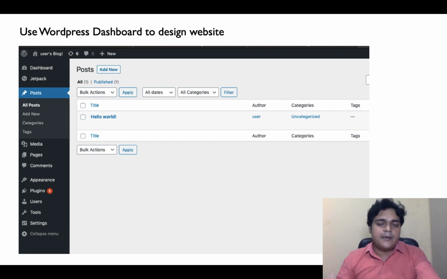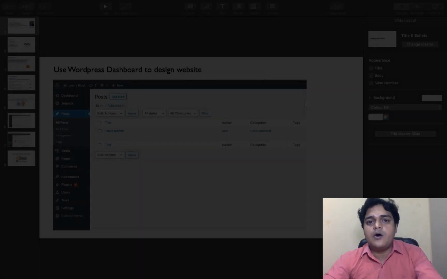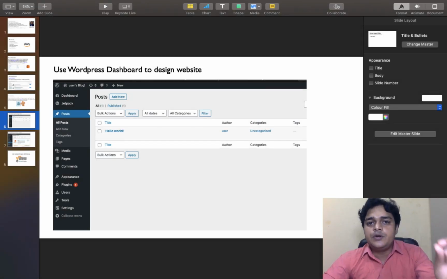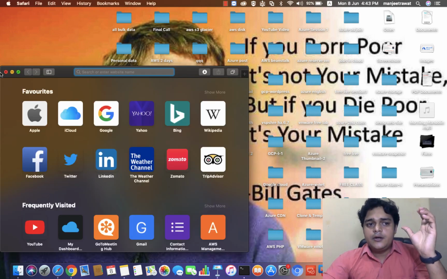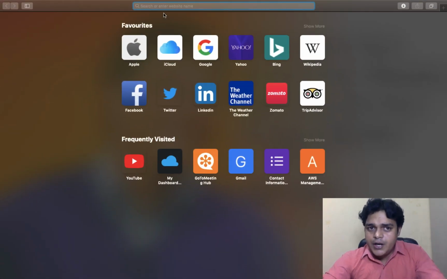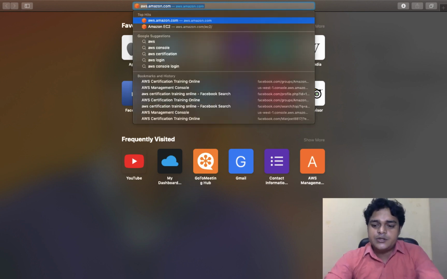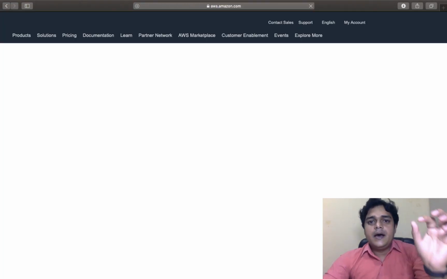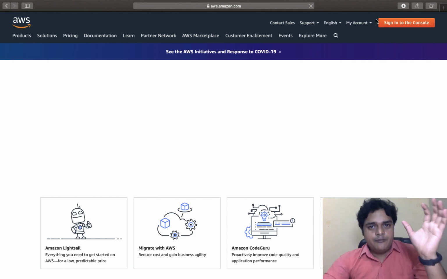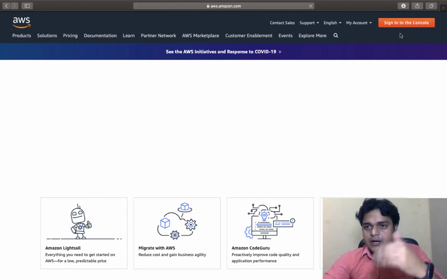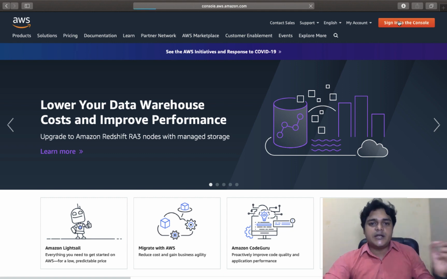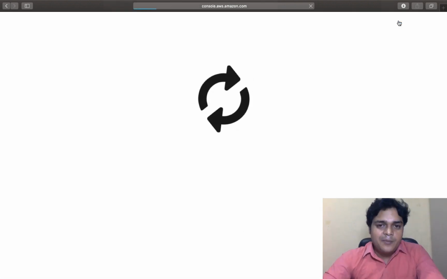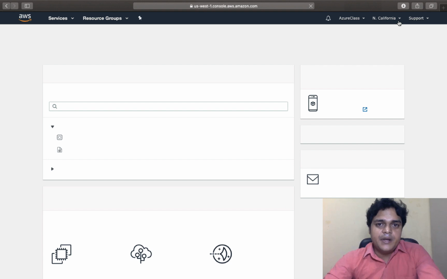I'm just going to describe the practical by using our own AWS portal. So what you need to do is open any browser, and in the browser you need to log in to your AWS portal by using aws.amazon.com, and this is the login panel. If you have already created your account, you can directly sign in. If you are new to Amazon Web Services, you need to sign up with the help of your credit card, mail ID, and phone number.